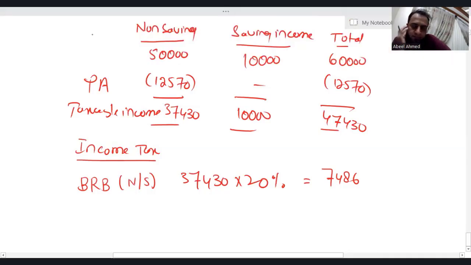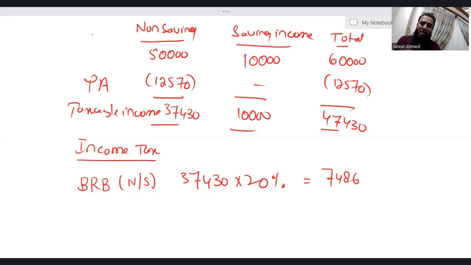Okay, listen. First, you have to apply the tax rate on non-saving income. Taxable income under non-saving is 37,430. The entire income falls in the basic rate band where the applicable tax rate is 20%, and I have applied that. Now we'll go to saving income.